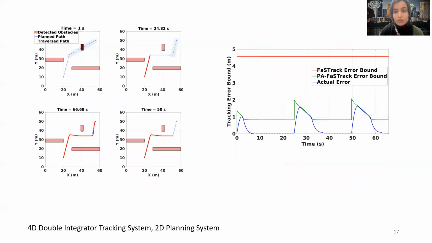You can see the same outcomes in the second system, which has a 4D double integrator tracking dynamics and a 2D point mass planning system.